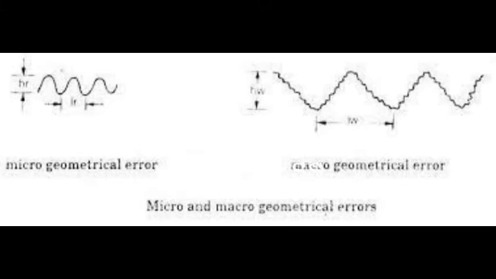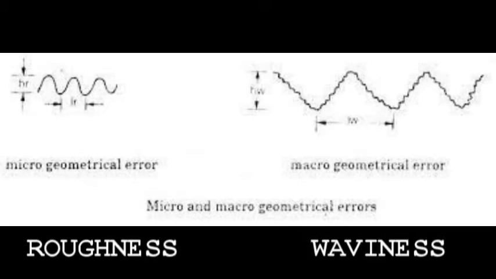The first one is roughness, and the second one is waviness. Roughness, or primary texture, and waviness, or secondary texture. One by one we will discuss these. The first one is the primary texture or roughness.